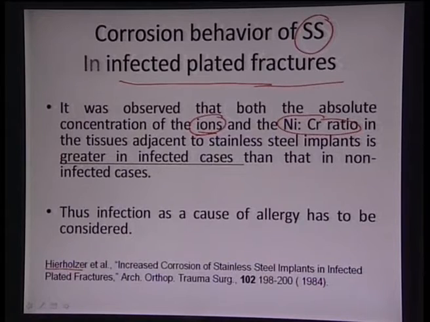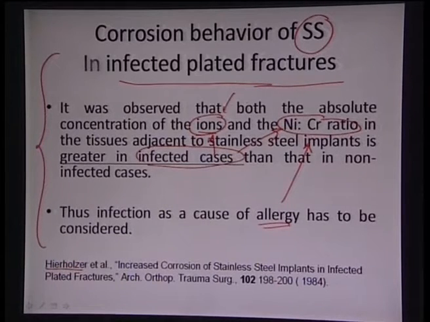So that tells that the infected areas are basically rich in either nickel, chromium or ions. So this tells that these are the culprits of causing the allergic reactions. So that is what we are able to see, that corrosion has to be very much kept under control, because that causes allergy, and that is resulting from some alloy ions and the nickel chromium, which are again found near the infected areas. So that really tells that these ions have to be kept under control, and then we can improve the corrosion resistance of a particular bioimplant material.